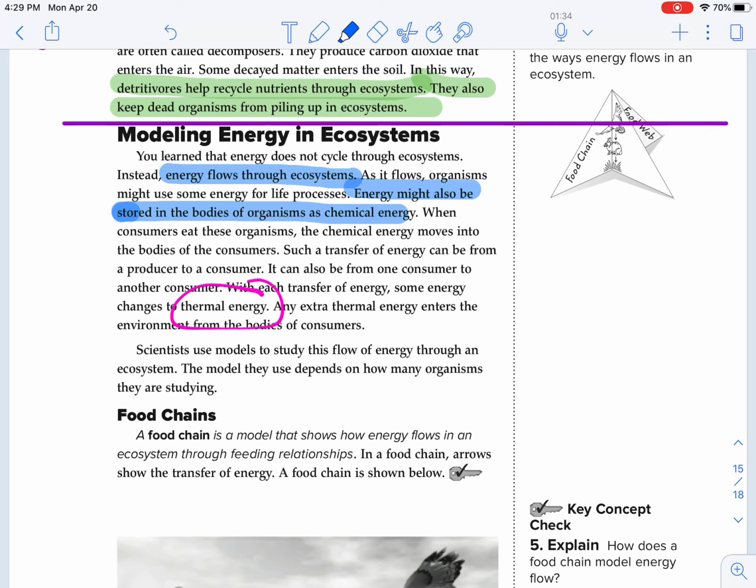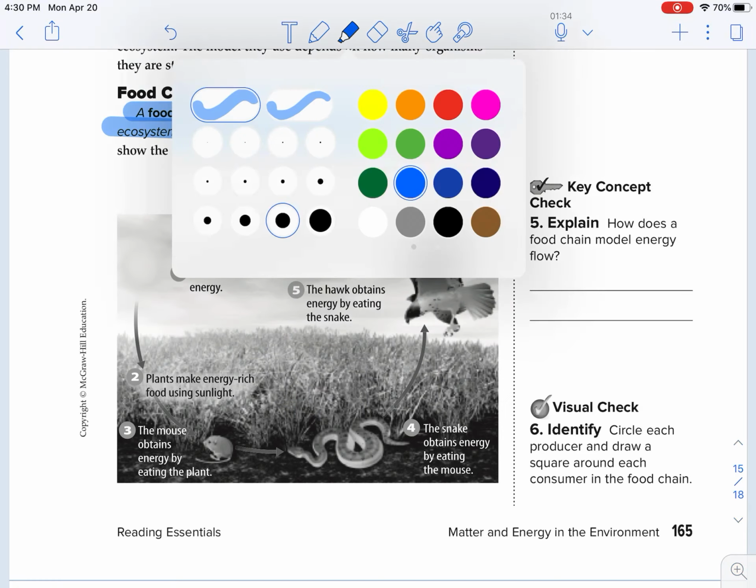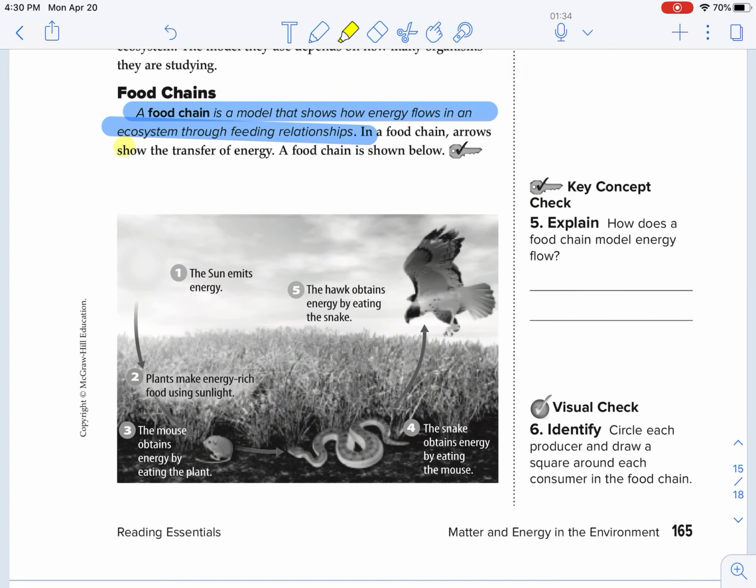The model they use depends on how many organisms they are studying. Food chains. A food chain is a model that shows how energy flows in an ecosystem through a feeding relationship. In a food chain, arrows show the transfer of energy. That's so important to understand.